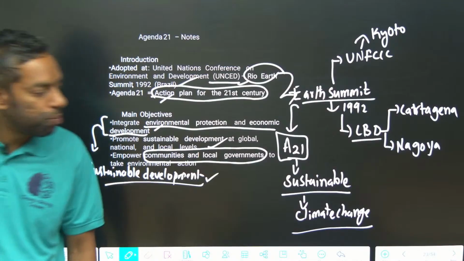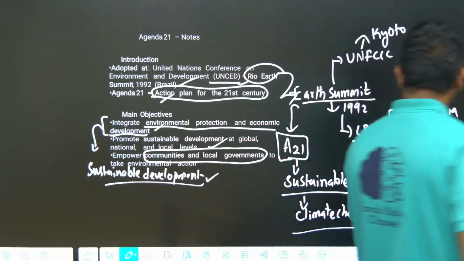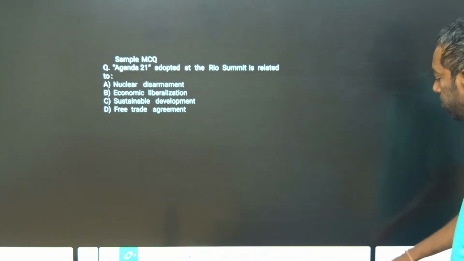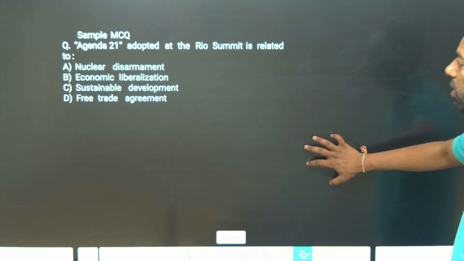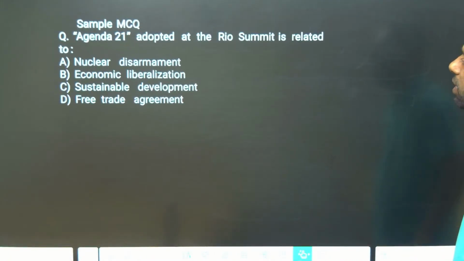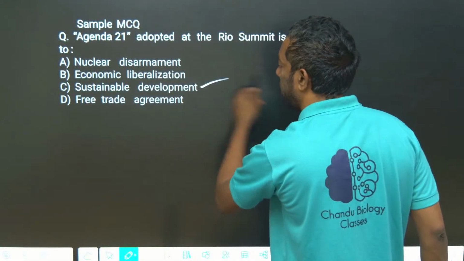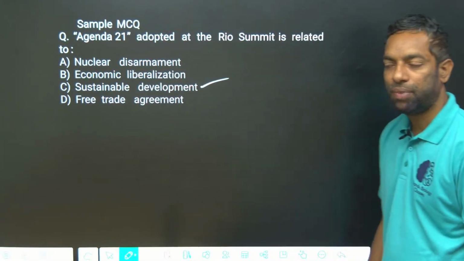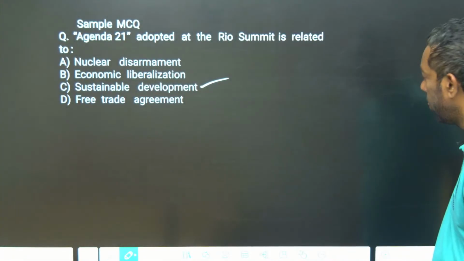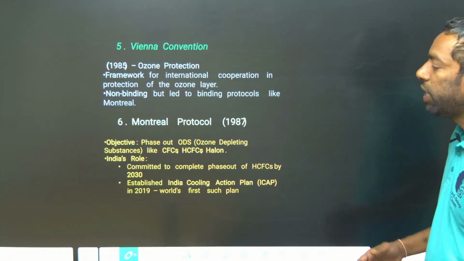Okay, I hope you guys understand this. Yeah, there are sample MCQs about the Earth Summit. Agenda 21 was adopted at the Rio Summit, related to sustainable development, obviously.